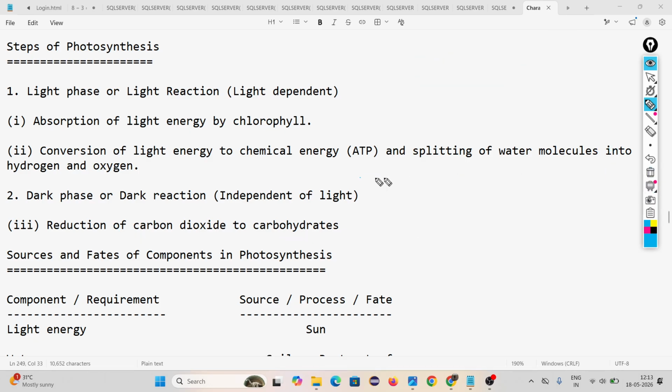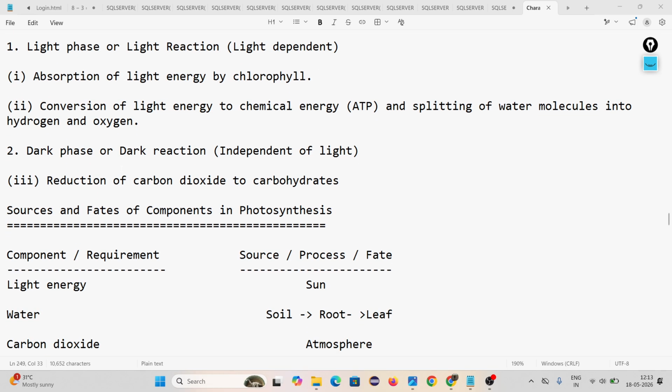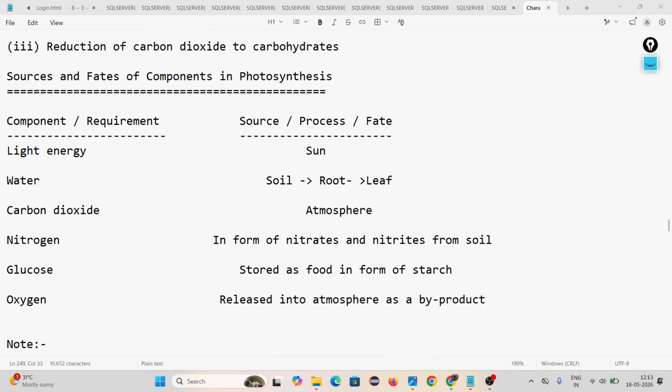This is happening independent of light. So step number 3 does not require light to happen. That's why it is called the dark reaction. You understand? Okay. Yes, sir. This is the steps of photosynthesis. If steps of photosynthesis comes, you have to write like this. Then come to the sources and factors of components in photosynthesis. Look, for performing photosynthesis, what do you require? Sunlight, water, carbon dioxide.